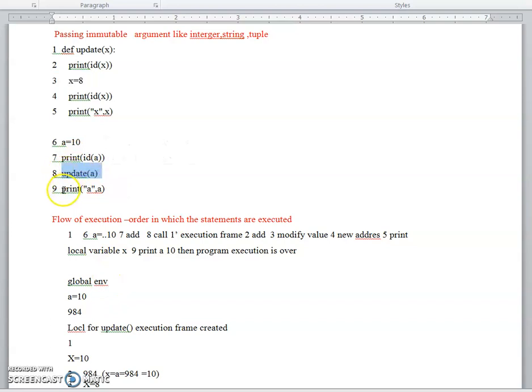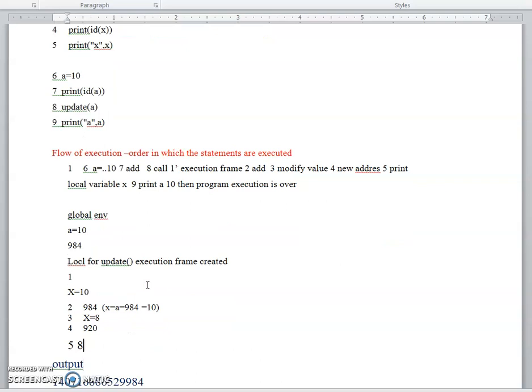What is the next line of the function call statement? It is then line number 9, because the function call statement doesn't have any assignment operator. So after executing the 5th line, the control moves to the next statement of the function call. What is the next statement? 9. In line 9, A still points to the value of 10. In this way, the program execution works.